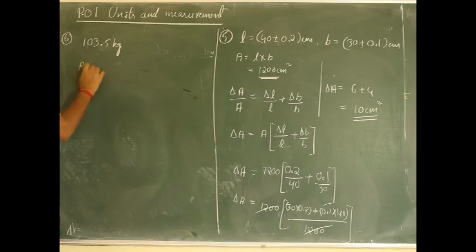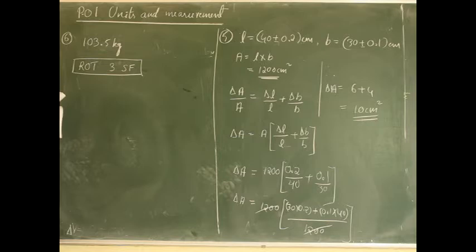That means round off to 3 significant figures. I just wrote it like this to make it easy to understand. Rounding off to 3 significant figures here, along with that significant figures should also be mentioned. I will write 103.5 here.